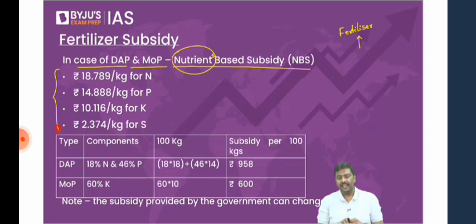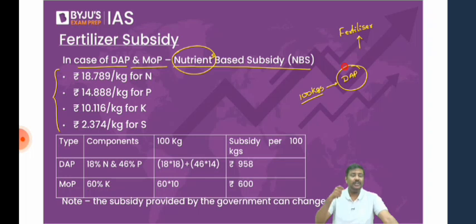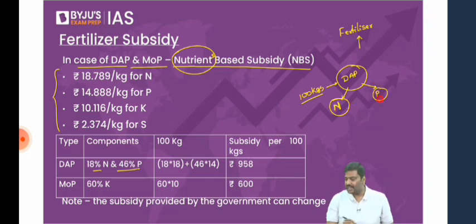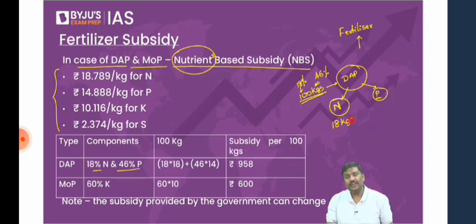Let's say hypothetically, you are producing 100 kgs of diammonium phosphate. In case of diammonium phosphate, the most important components are, one, nitrogen, I've written it here, have a look at this, and the second one is phosphorus. That is, 18% of this is nitrogen, 46% of this is phosphorus. Which means for every 100 kgs of diammonium phosphate you have manufactured, you will be consuming 18 kgs of nitrogen and 46 kgs of phosphorus.